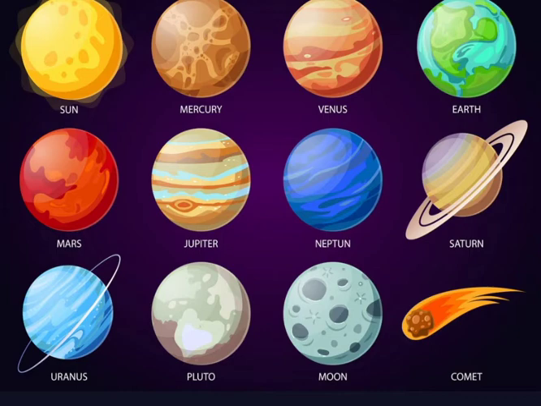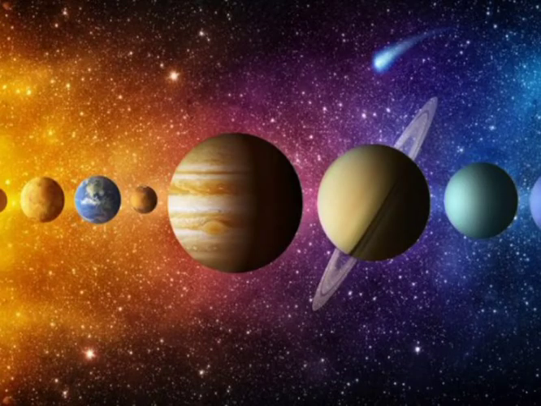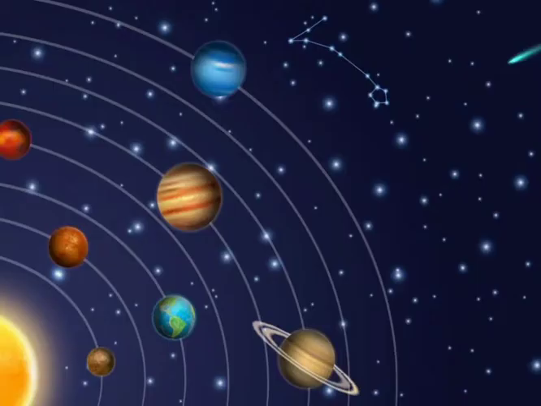Now the solar system: the sun, 8 planets, satellites and some other celestial bodies known as asteroids and meteoroids form the solar system. We often call it a solar family with the sun as its head.